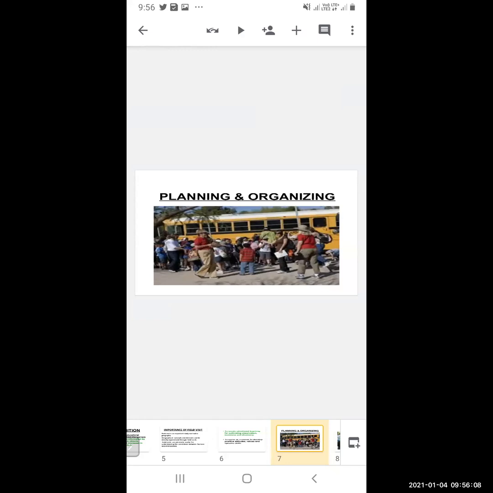Then if the visit is going to be more than one day, if it is going to be overnight, then the accommodation, the lunch and all, everything has to be done. So these are the things in planning and organizing. All these things come under this.